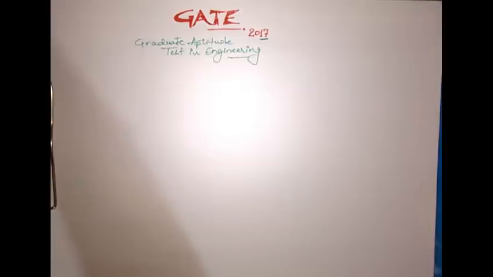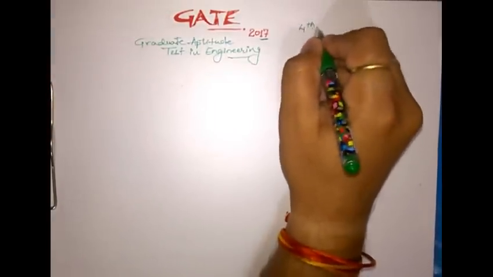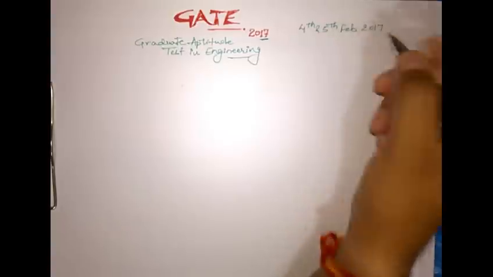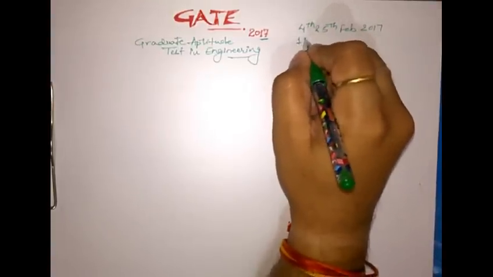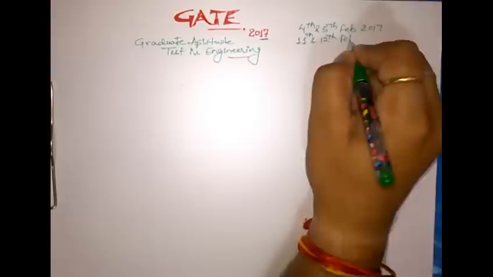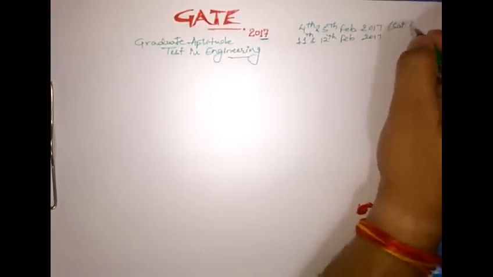So that is the IIT which is conducting GATE examination 2017. The dates for this examination this year are 4th and 5th of Feb 2017, and the other days are 11th and 12th of the same month. Now both these are on Saturdays and Sundays.